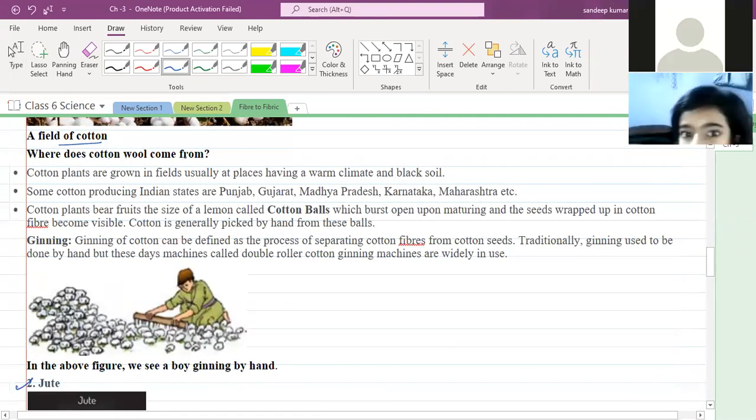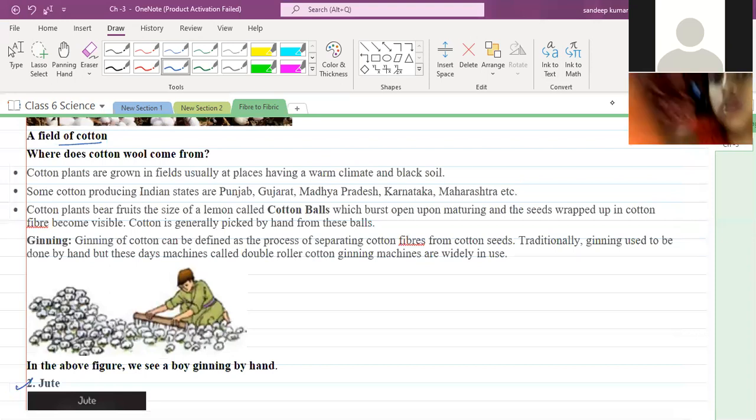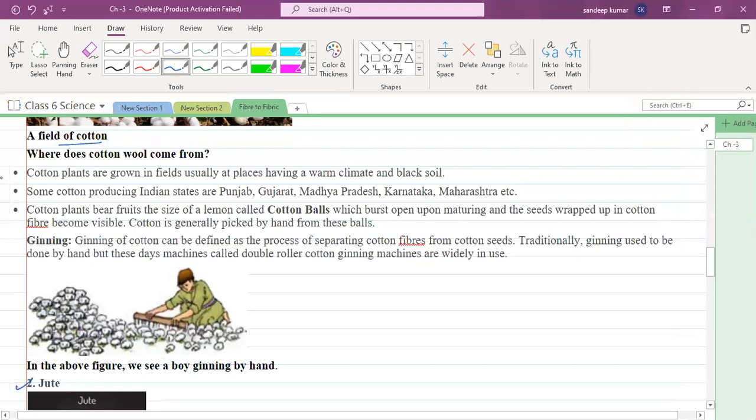Where does the cotton come from? Cotton plants are grown in the fields, usually at places having a warm climate and black soil. Very important points. For the cultivation of cotton, which kind of soil is needed? Black soil is good. Some cotton producing Indian states are Punjab, Gujarat, Madhya Pradesh, Karnataka and Maharashtra, etc.